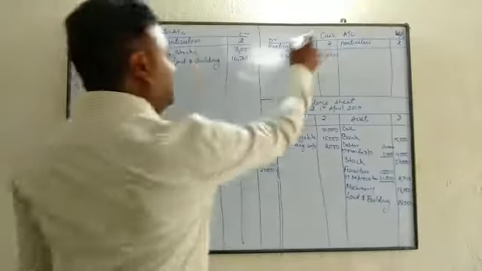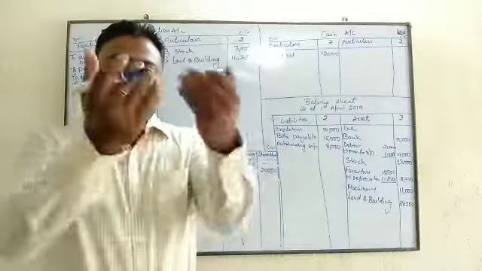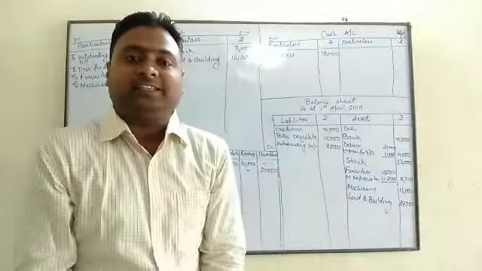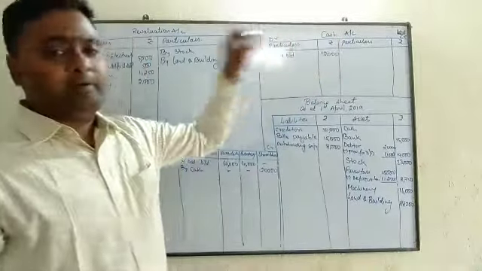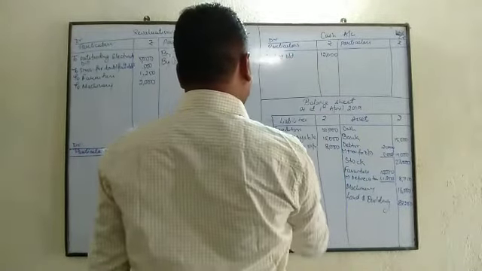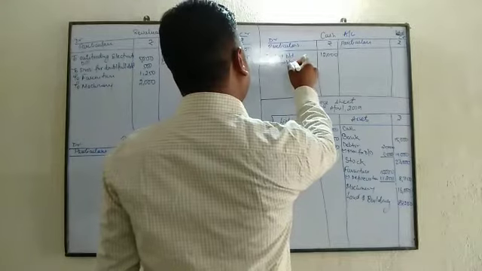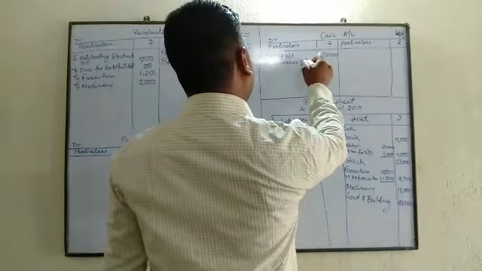And at the same time in cash account we will write, since cash is real account, debit what comes in, credit what goes out. Since cash is coming into the business, so it will be debited. Who is bringing? Sambhav capital account.